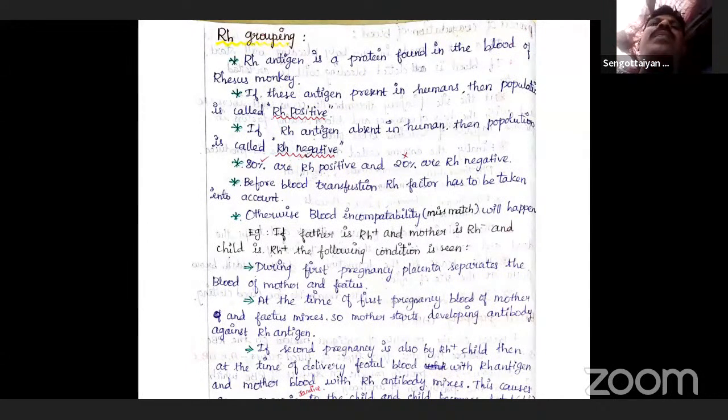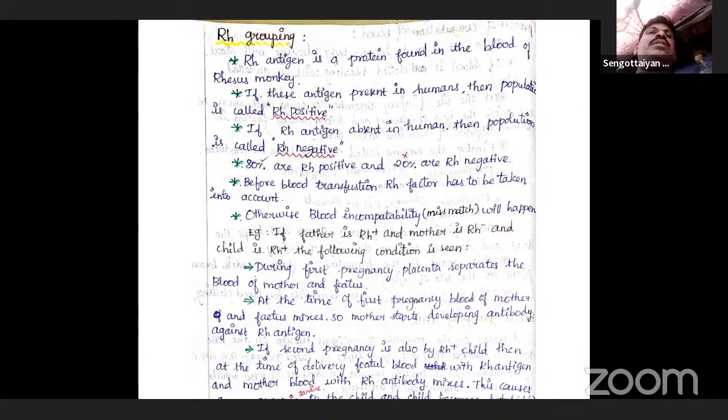ABO blood grouping was discovered in the year 1900, but the Rh blood group was discovered in the year 1940. So after the discovery of ABO blood groups, 40 years later, the Rh factors were found out. After 1940 only, they used positive blood group or negative blood group.